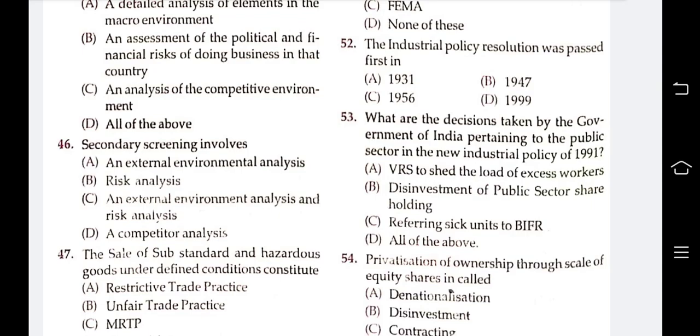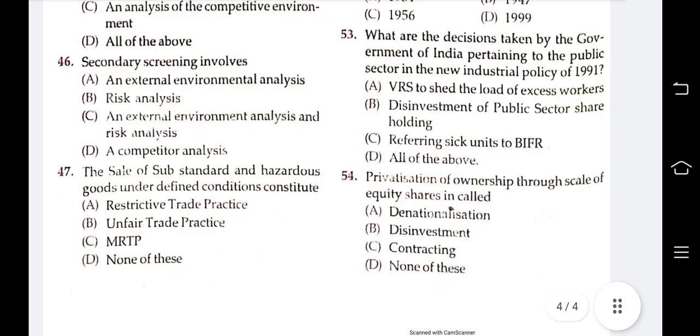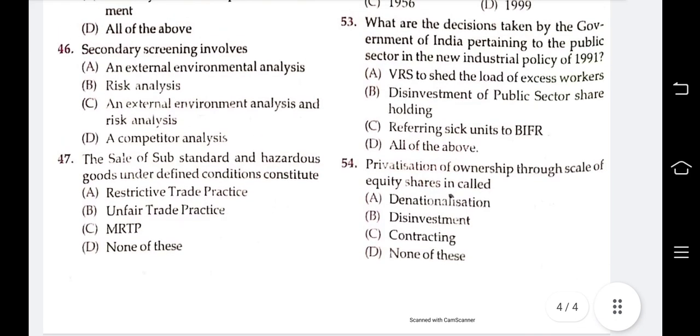Okay. The last question: privatization of ownership through sale of equity shares is called denationalization, disinvestment, contracting, or none of these. The answer is disinvestment. Okay, today's class is complete up to 54 questions.